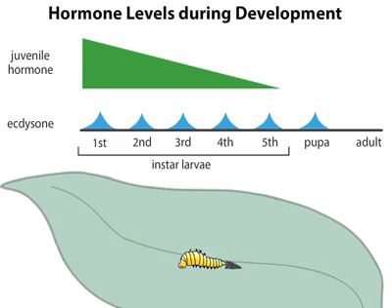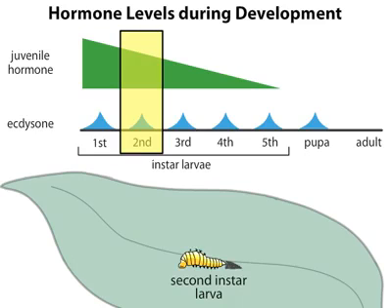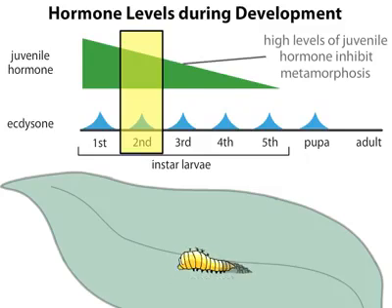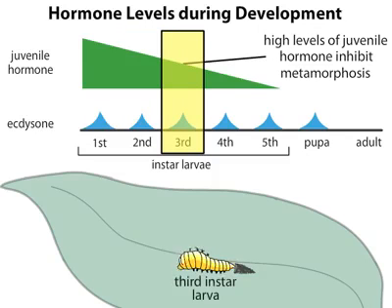Before this molt, the larva grows until it is nearly too big for its tight exoskeleton. After this molt, the first instar larva has become a second instar larva. In addition to triggering a molt, ecdysone also promotes metamorphosis. However, high levels of juvenile hormone have the opposite effect and inhibit metamorphosis. Thus, after each molt, during which juvenile hormone is present, the larva remains a larva, albeit a bigger larva.